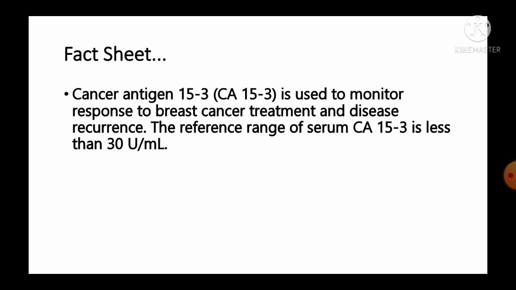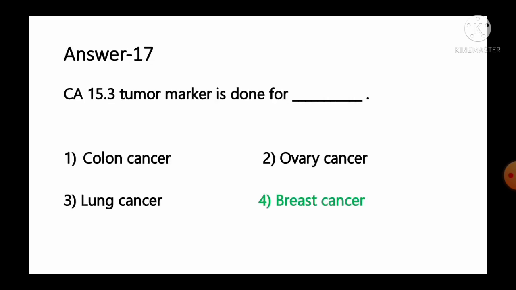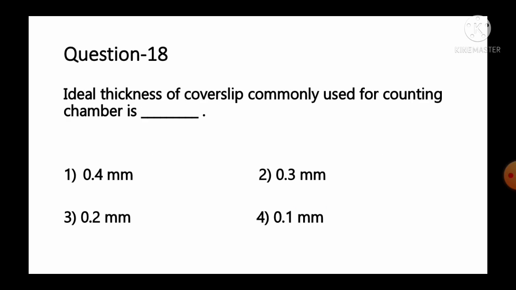The reference range for serum CA 15.3 is less than 30 units per ml. So as per the information, we can say tumor marker 15.3 is related to breast cancer. So option number 4 is the correct answer for this question. Move to the next question number 18.